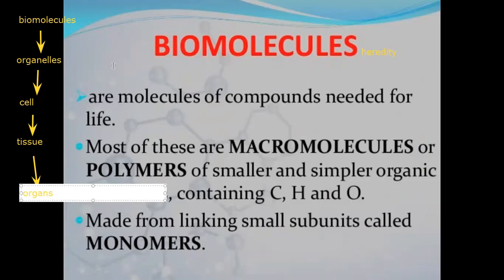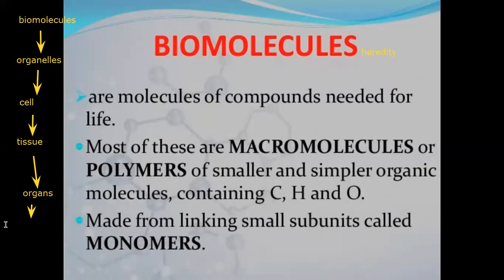So organs like these work together to form different systems. So organ systems, okay? And these systems are working together, carrying out different processes, to form the organism or human body. So the sequence is very important.